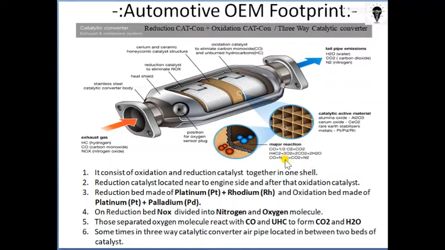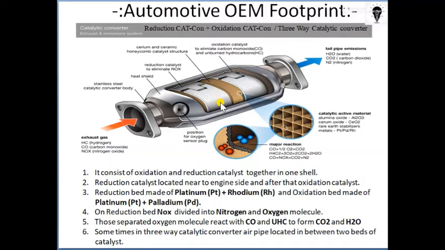So whatever oxygen is lost by the nitrogen oxide over here gets attracted by CO. So that's why CO gets converted to CO2 and NOx gets converted into N2. Means NOx is losing the oxygen molecule and CO is accepting that oxygen molecule. So in that way we are getting CO2 plus N2. Okay, so this is the very simple reaction that takes place inside the reduction bed.